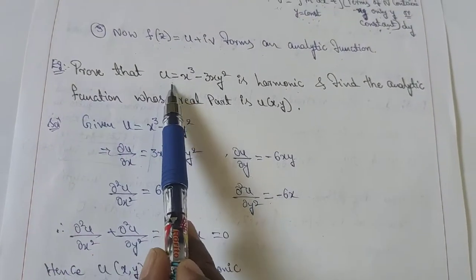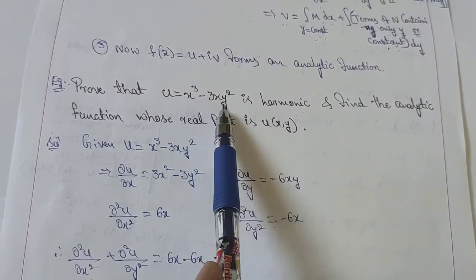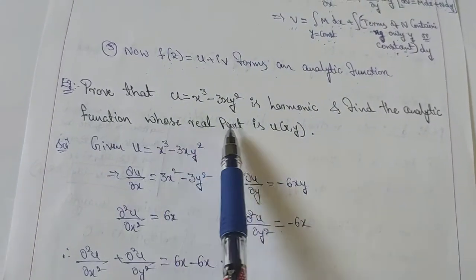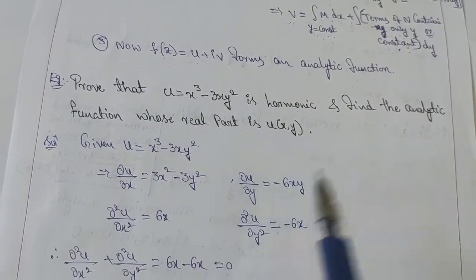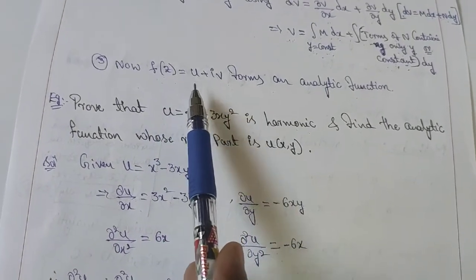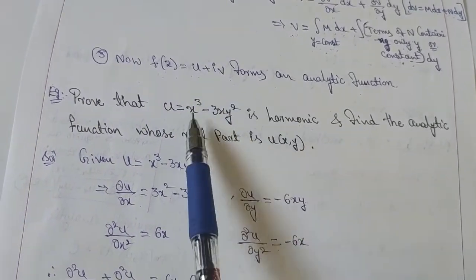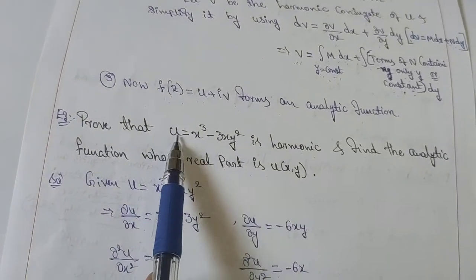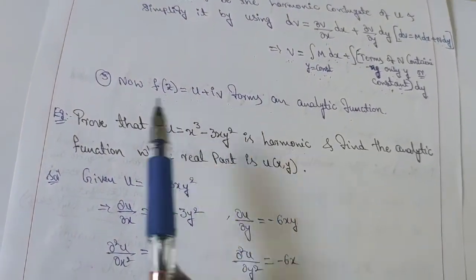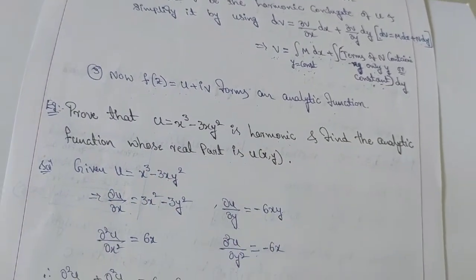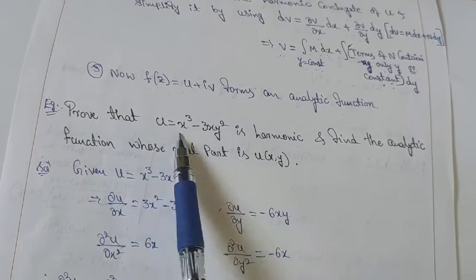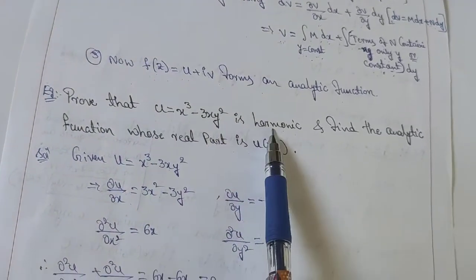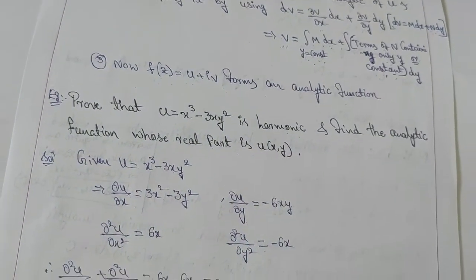Prove that u equals x cube minus 3xy square is harmonic and find the analytic function whose real part is u of x comma y. In the function f of z, u is the real part and v is the imaginary part. They gave the real part and we have to prove it is harmonic. In the problems, if they ask to prove u is harmonic, or if they give u is harmonic, then we have to use method 1. That we have to remember.